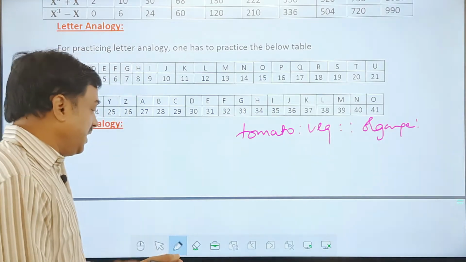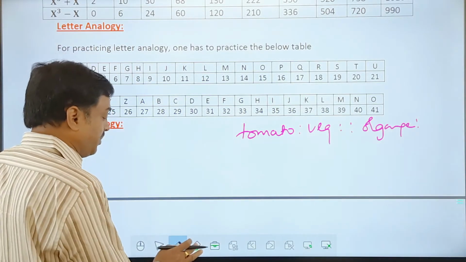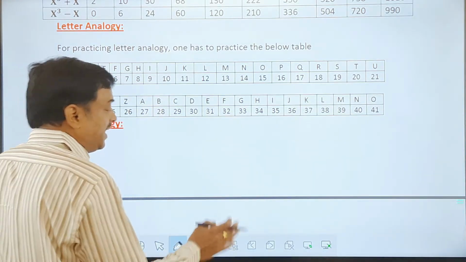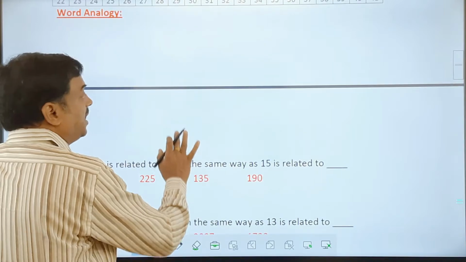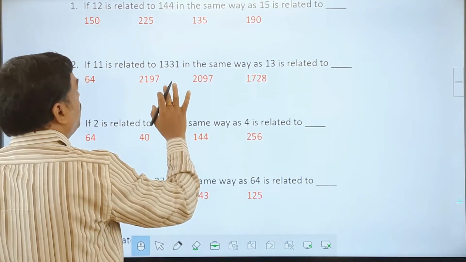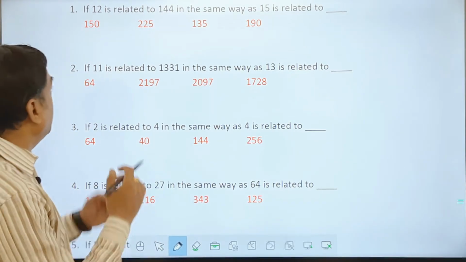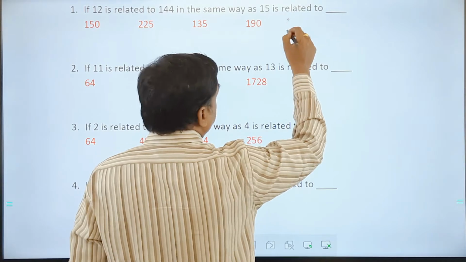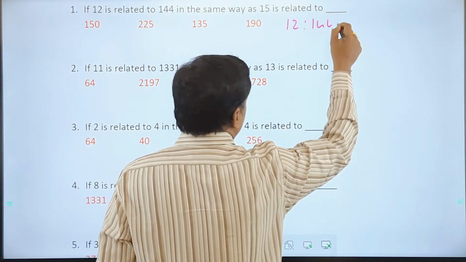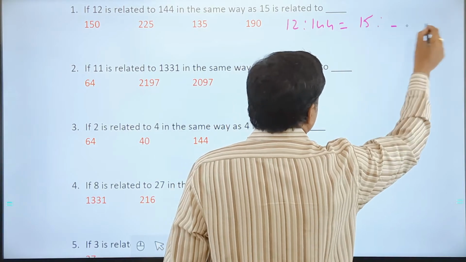So further, we'll go ahead with the types of examples. Some examples we'll take up here. Let us start with number analogy examples, followed by letter, and then followed by word. Okay, friends. So let us see numbers now. The question is 12 is related to 144. 12 is given as 144. Then in a similar way, 15 is related to what?